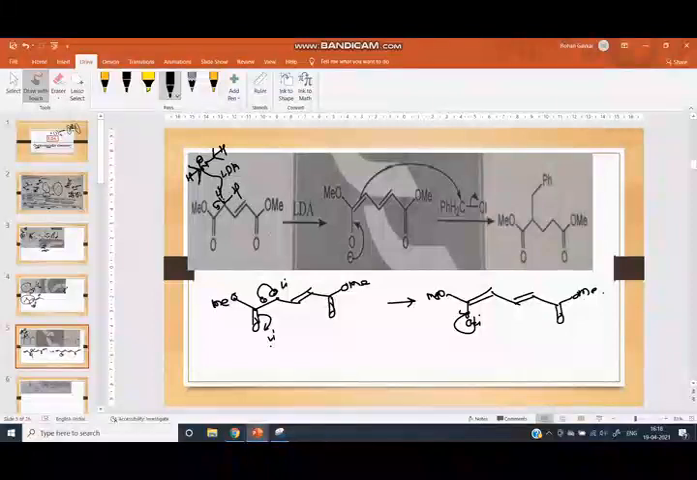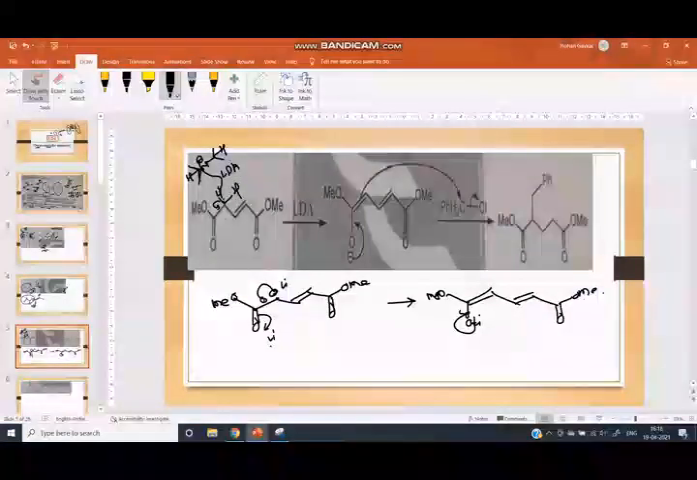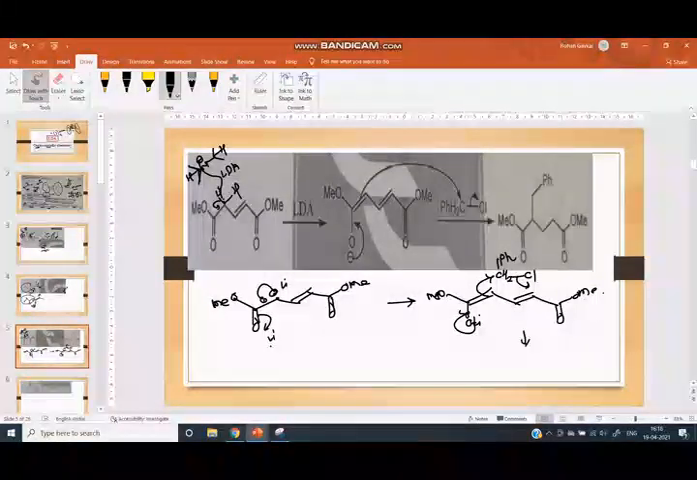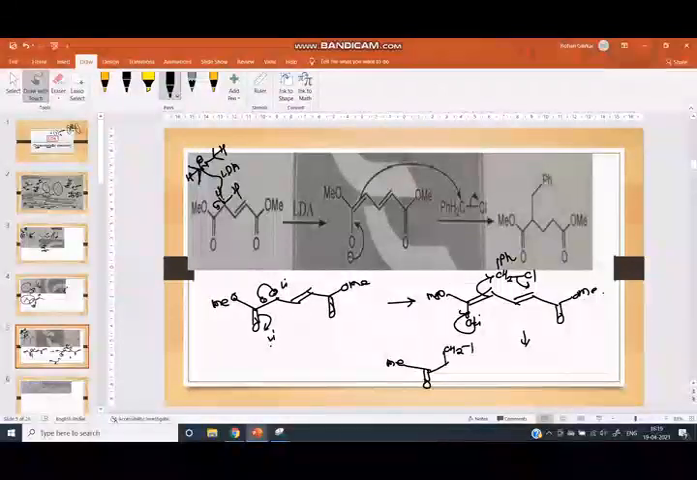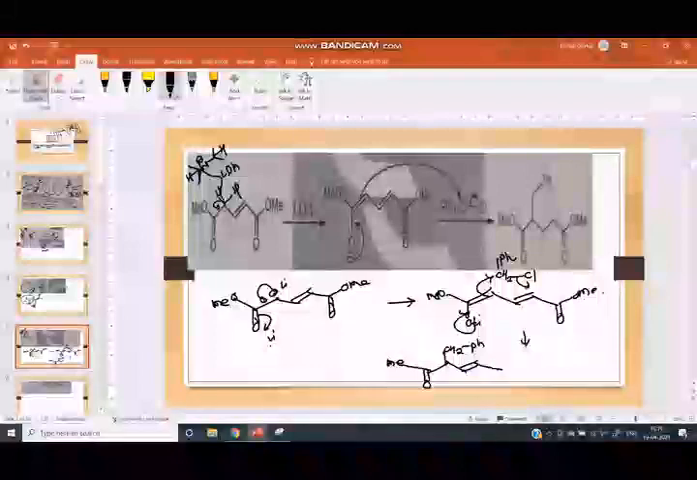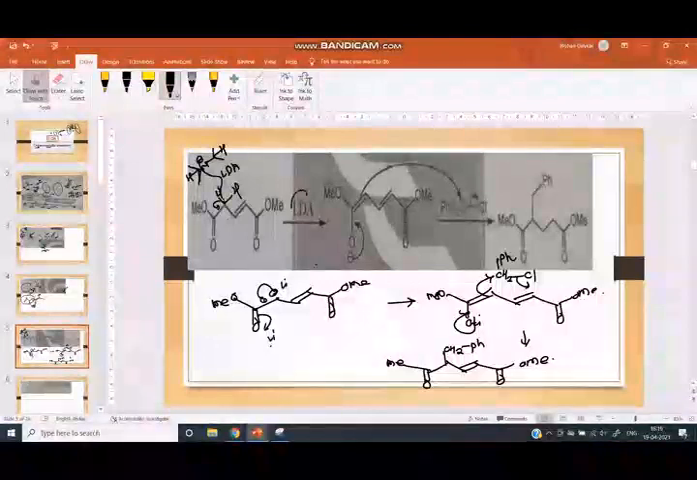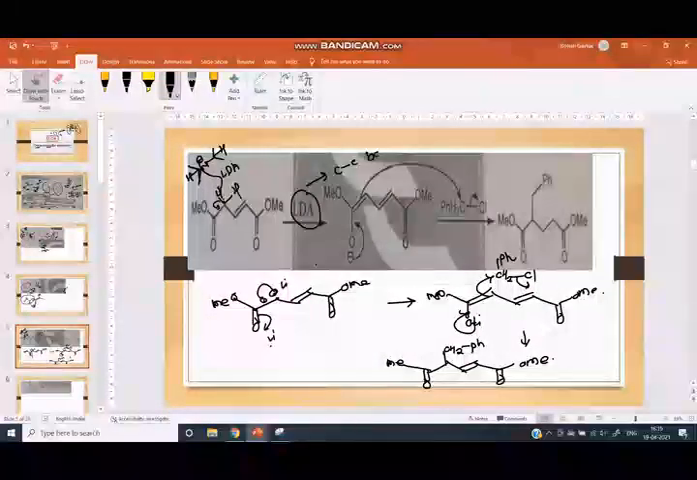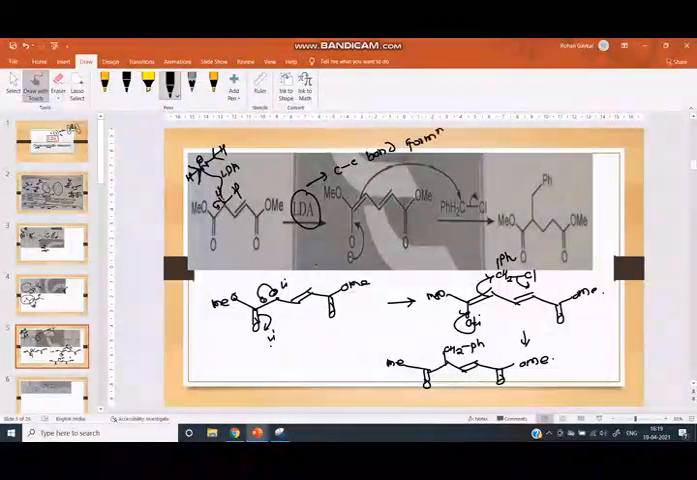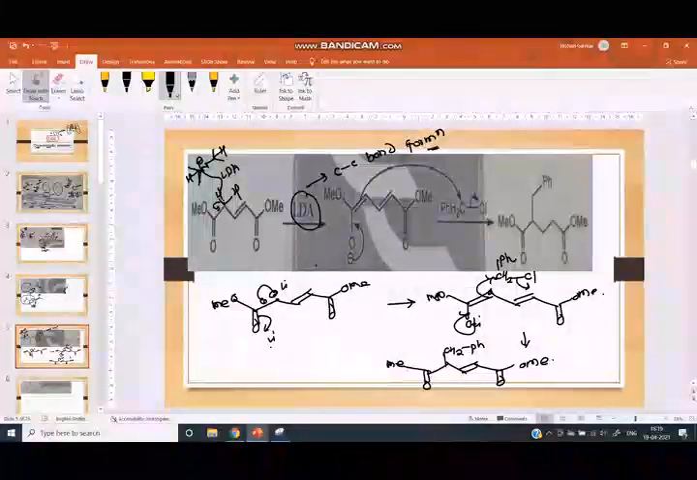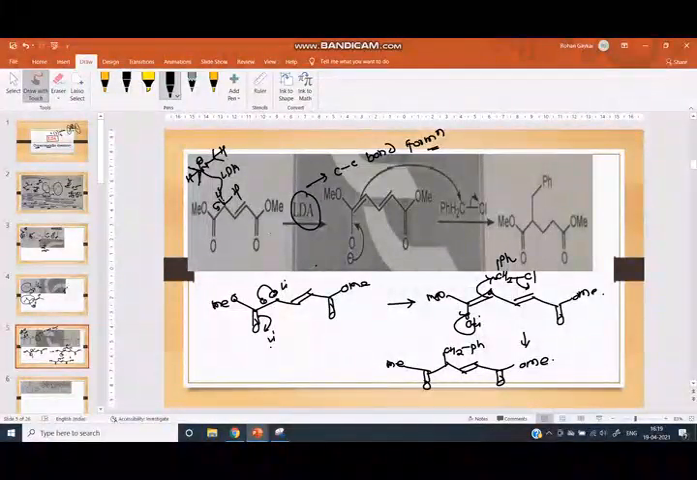Then the oxygen donates its electron here and this double bond attacks the benzyl chloride, and the Cl is eliminated. We get here Me, the carbonyl, the CH2, the Ph, the double bond, and the CO, OMe. From this reaction, we know LDA is used for carbon-carbon bond formation. Here, this carbon and this carbon bond is formed. Therefore, LDA is used for carbon-carbon bond formation reactions.